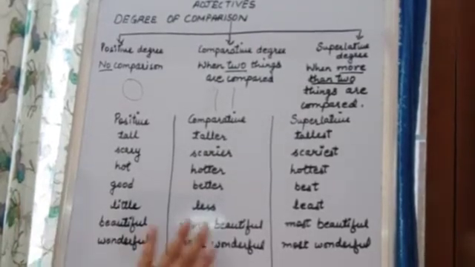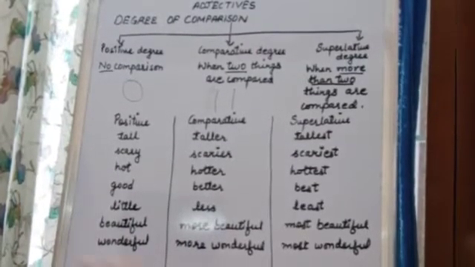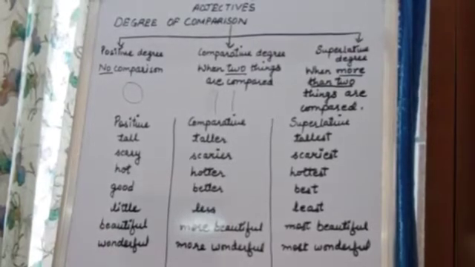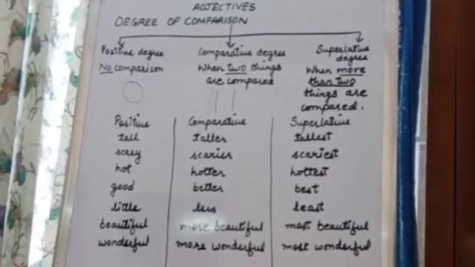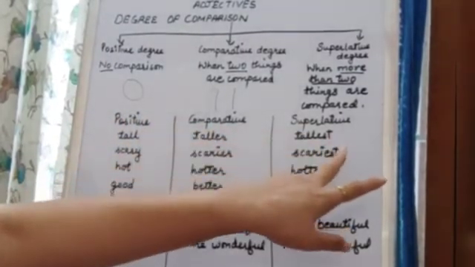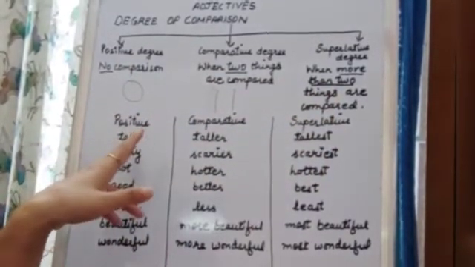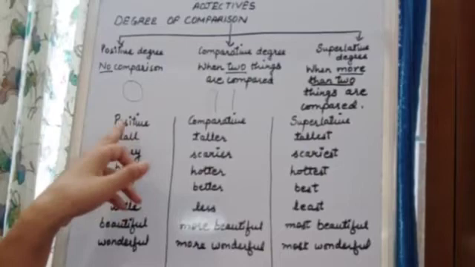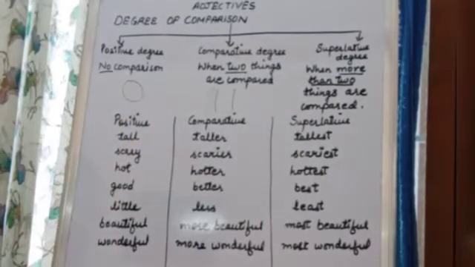Now class, this is your table. It is given in the book also. So you will go through that table. Here I have written positive, comparative, and superlative, which I explained to you over here. So the first one is tall. Tall is positive degree, means here there is no comparison.